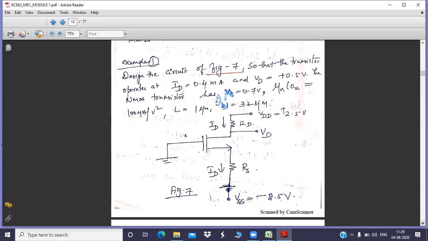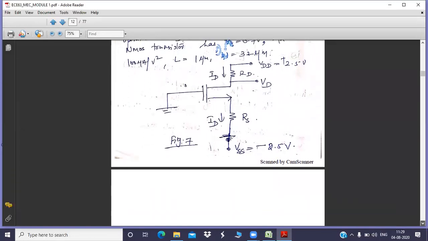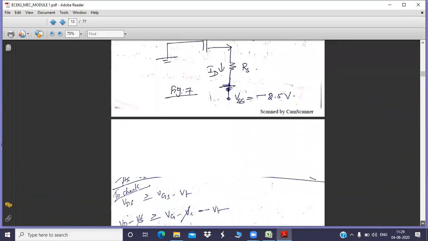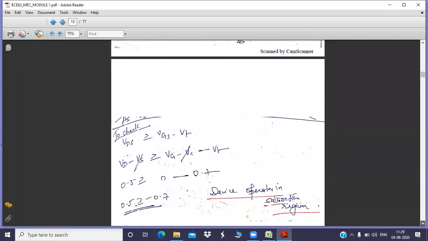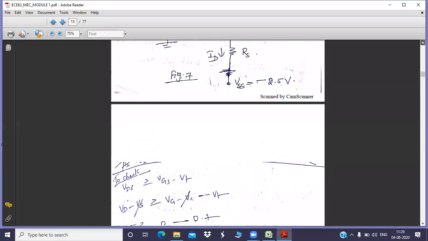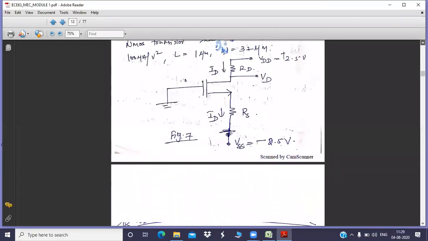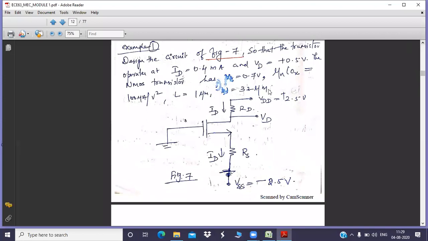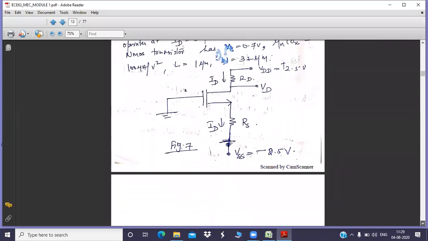So 0 minus 0.7. What is 0.7? It is the threshold voltage, VT, which is given in the question as 0.7 volt.